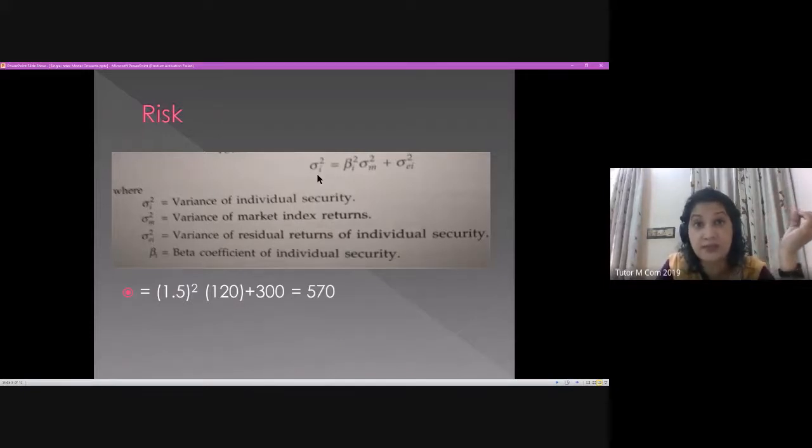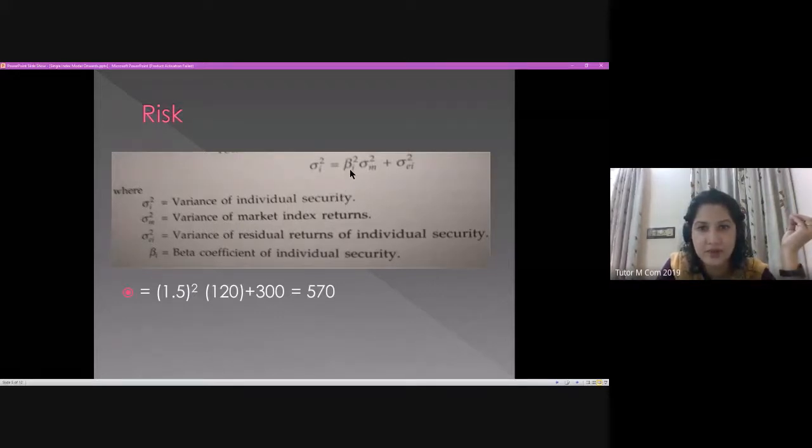So the variance of the individual security is equal to beta square of the individual security times the variance of the market index return, plus the variance of your residual return.